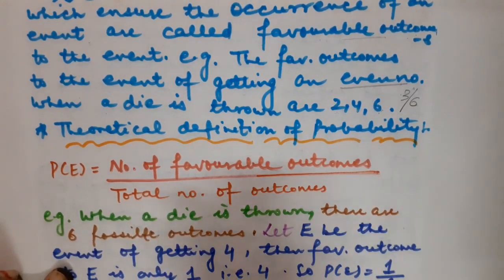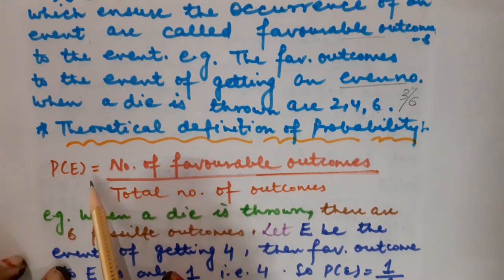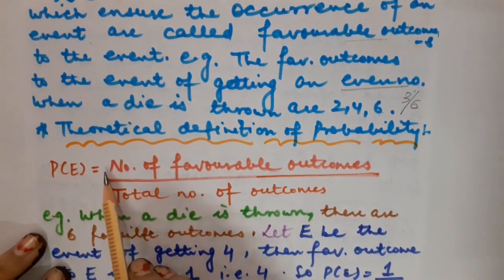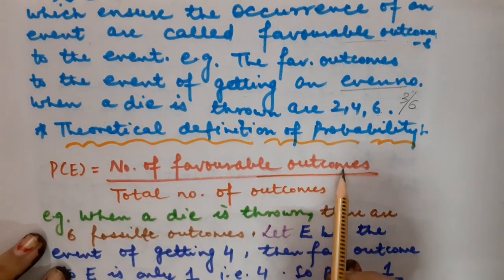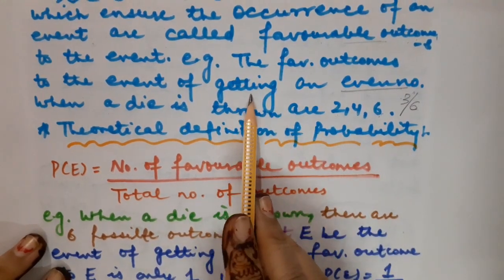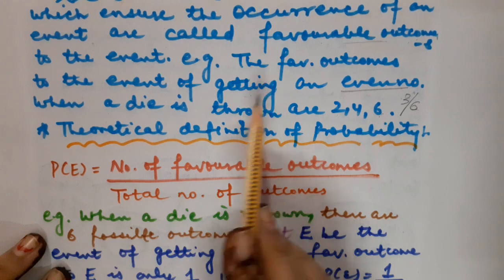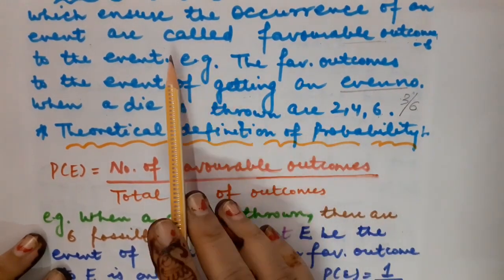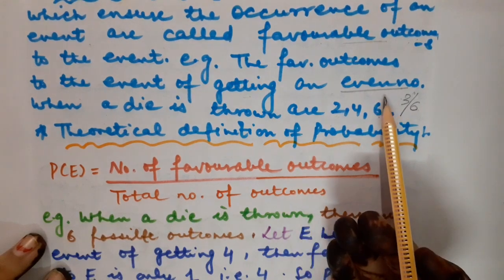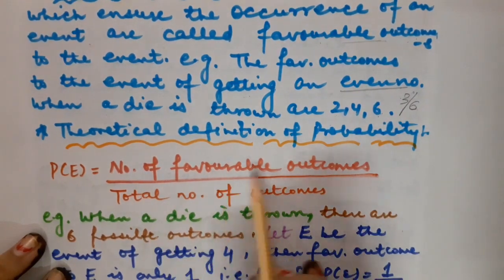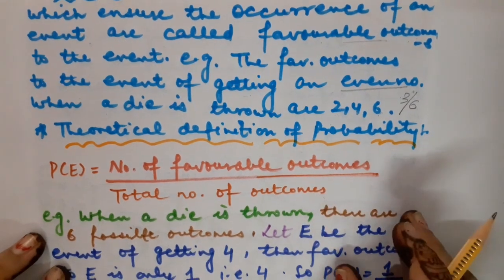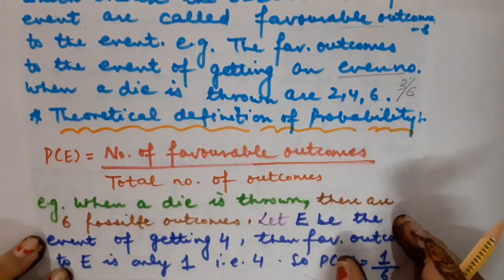So let us reach the theoretical definition of probability. Probability of an event is equal to number of favorable outcomes, which I have just told you, on the basis of which you will be completing your solution, which will ensure the occurrence of the event. So number of favorable outcomes divided by total number of outcomes will give you the probability of an event.